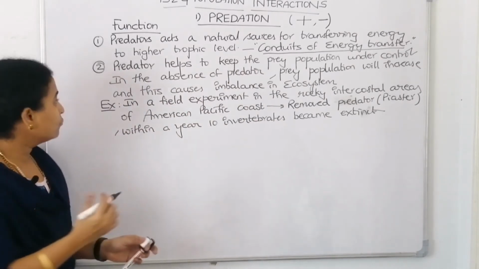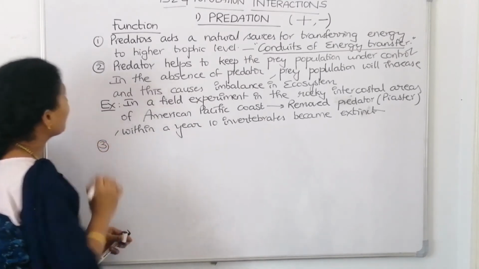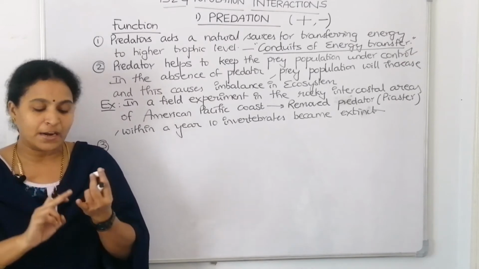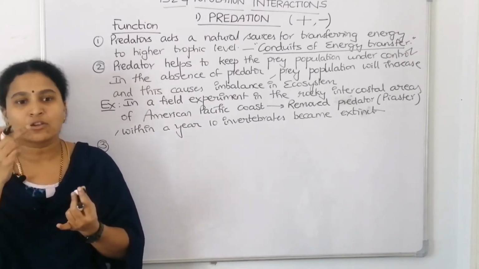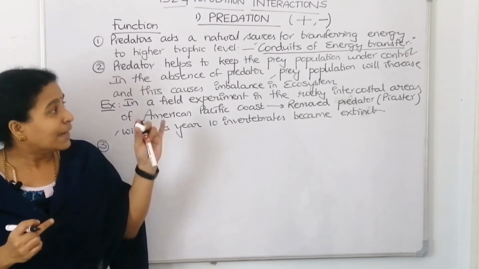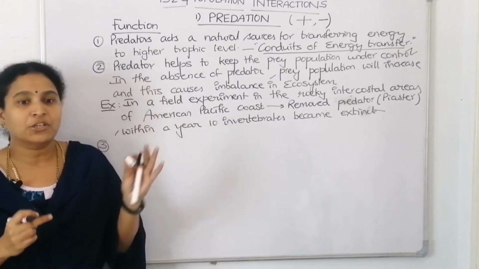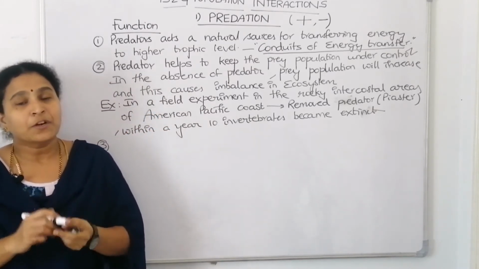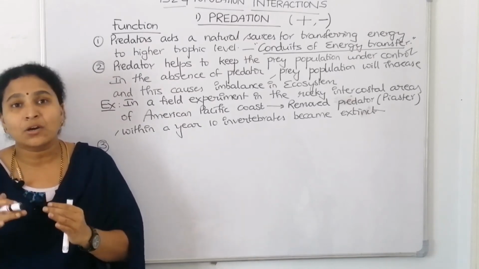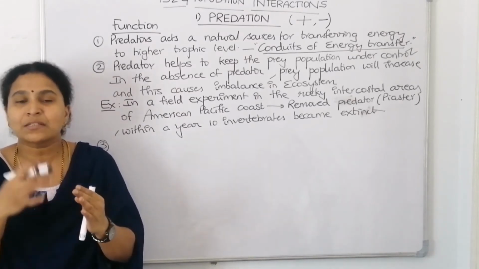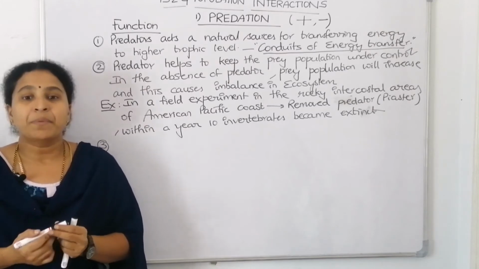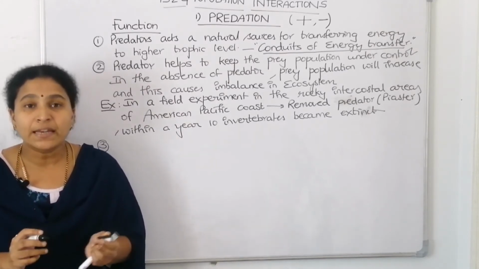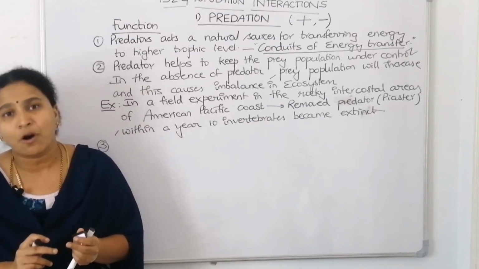Now, if we have to discuss the next function of the predator: first we told they help in conduct of energy transfer from one trophic level to another trophic level. Second we told it helps in maintaining the prey population. We can tell it helps to maintain species diversity also. If the prey population is kept under control, then the space will be there. At that space the other prey can come. Predator helps in maintaining species diversity by reducing the intensity of competition among the prey species.